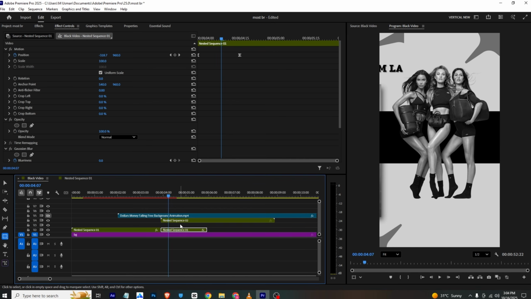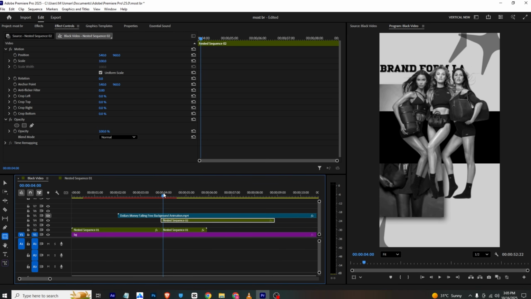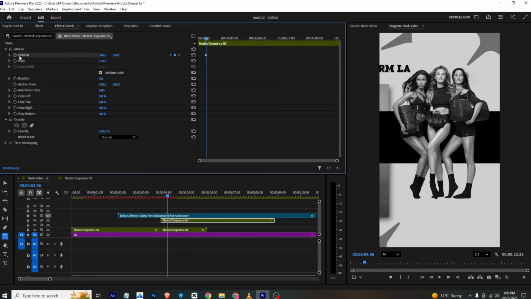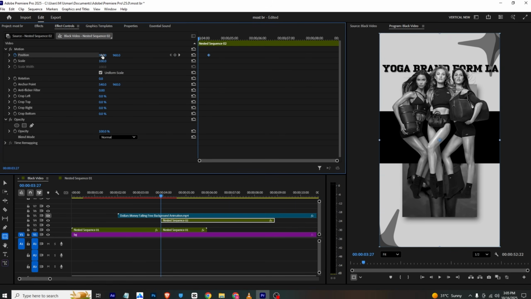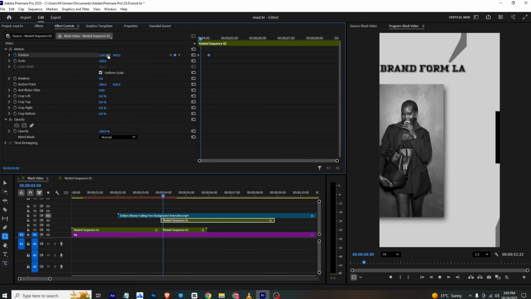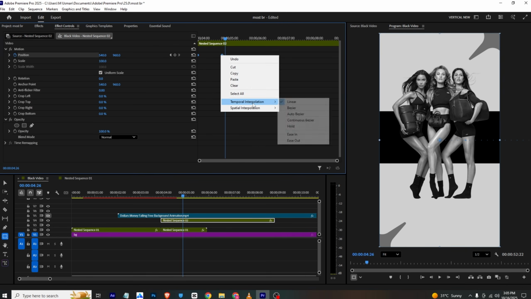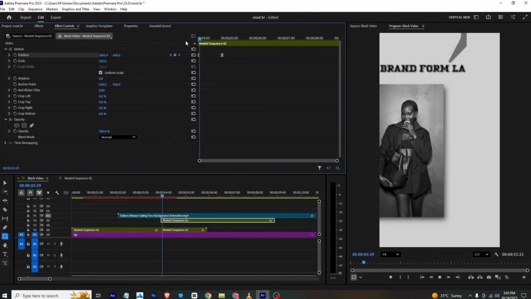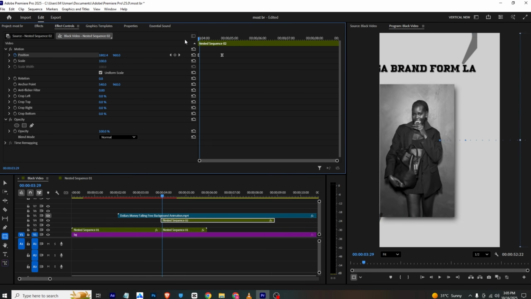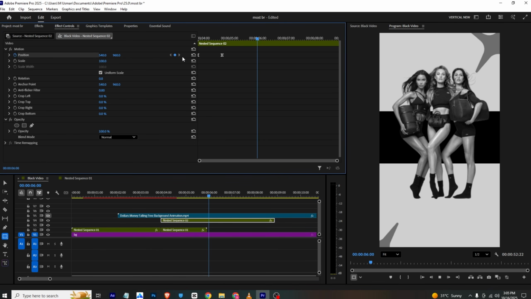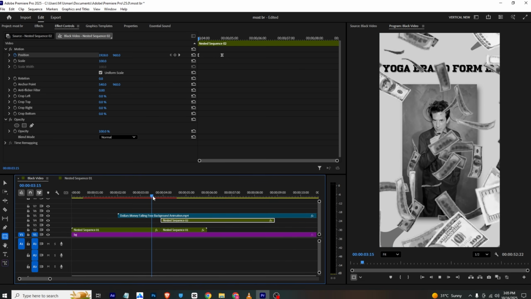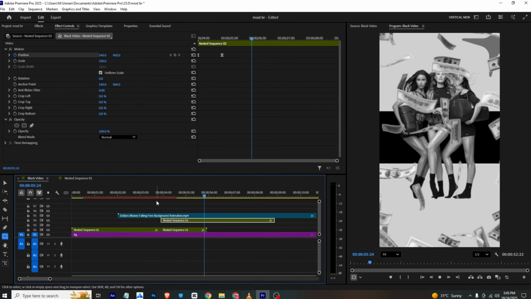So this is our sequence, so this animates here. I will add a position keyframe, and if I move where this will happen, it will be like this, and at the start it will move to the other side of the screen. You can move this keyframe and then ease in the whole frame to make the animation smoother. Approximately something like this. And now I will enable the money PNG overlay again, and it will look like this.